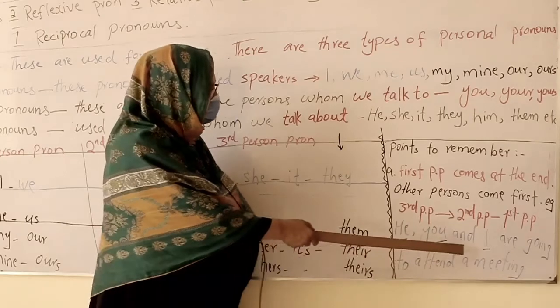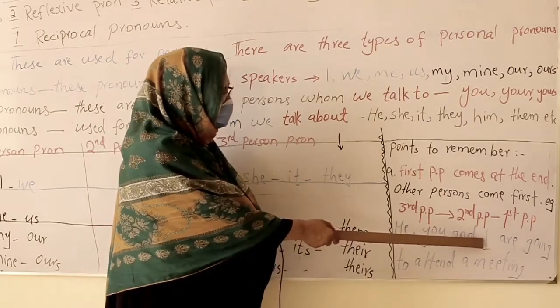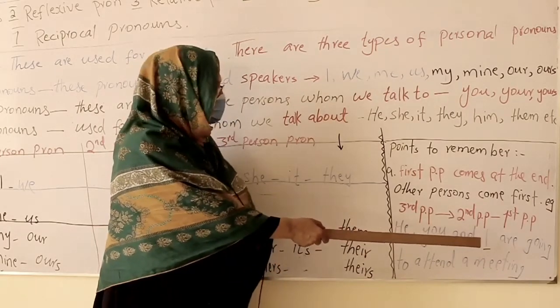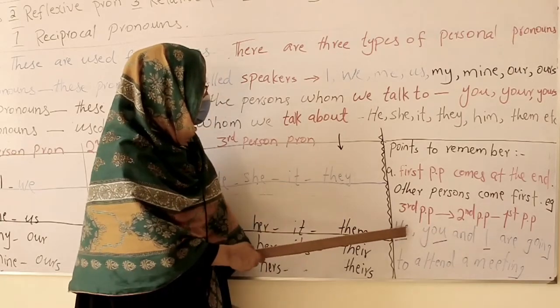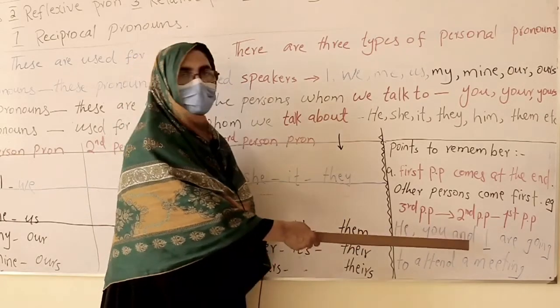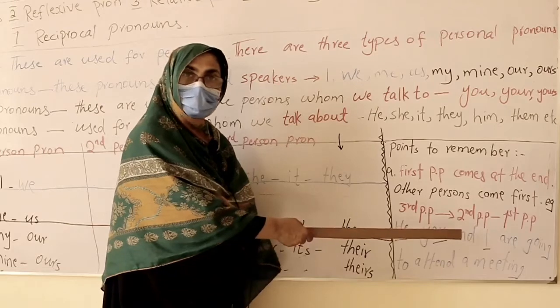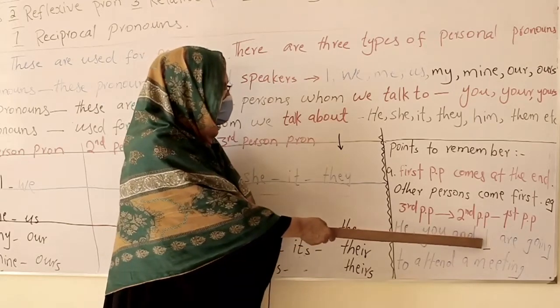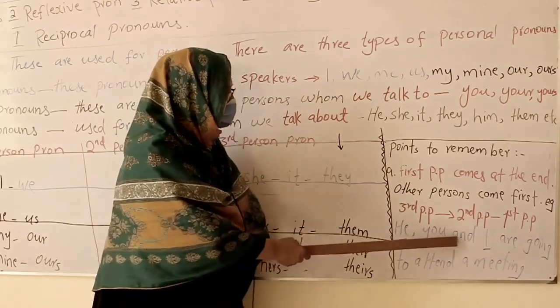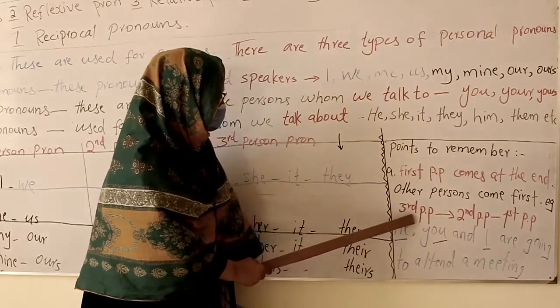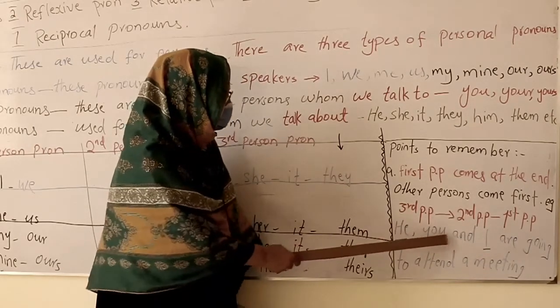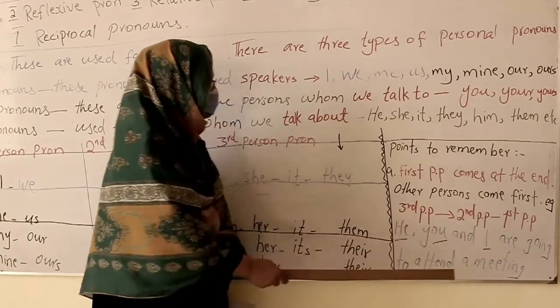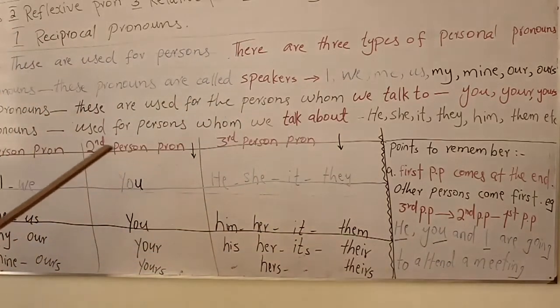Now see, all these are subject pronouns. Now you can't place me here. Sometimes students make this blunder, like "he, you and me are going." No, me is an object pronoun. Here it's I. He, you and I. This will be the order. Third person, second person and first person are going to attend a meeting.